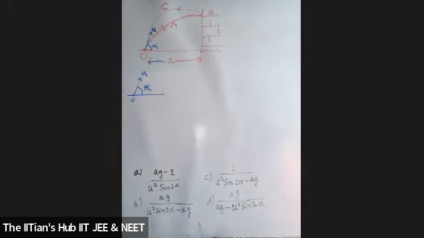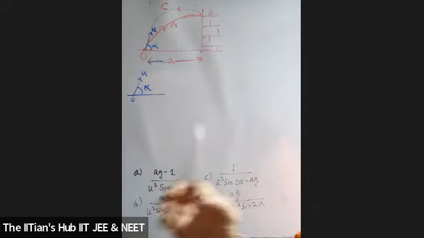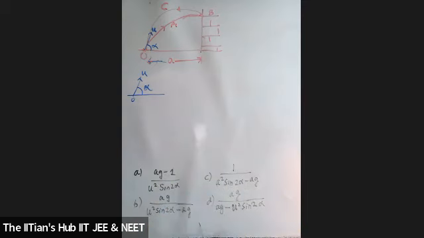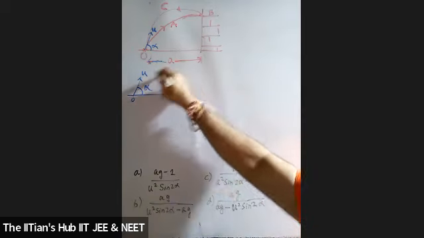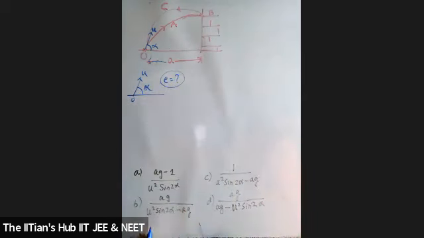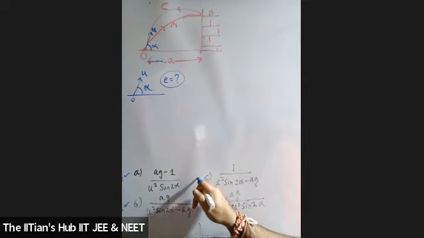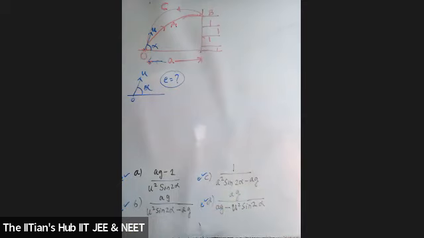The question asks: the coefficient of restitution between the ball and the wall is. So all these expressions are for E. Is the question clear, students?